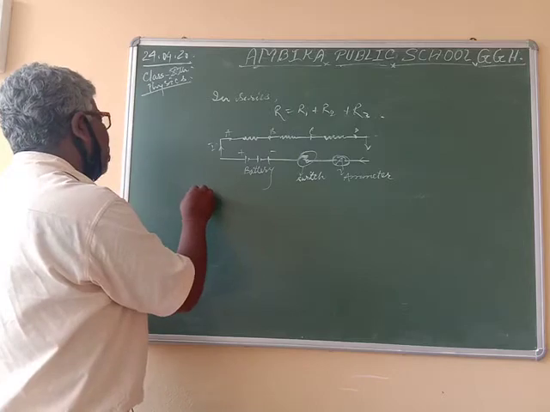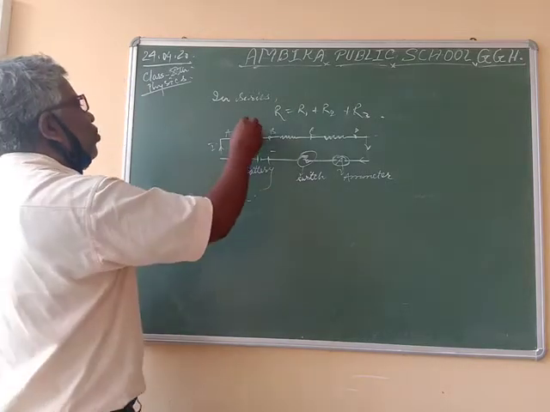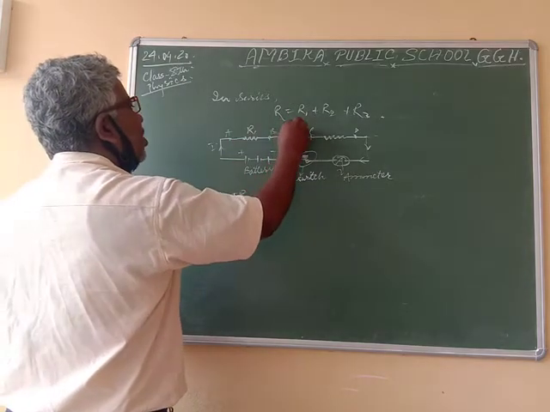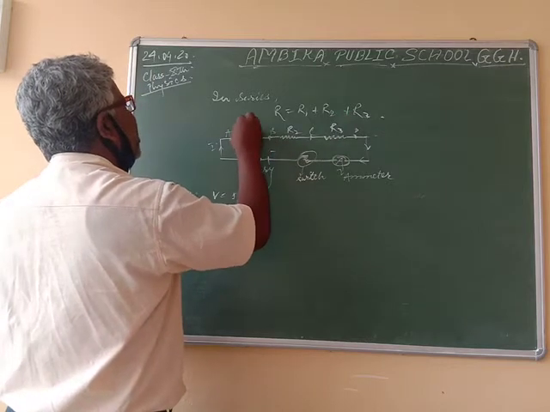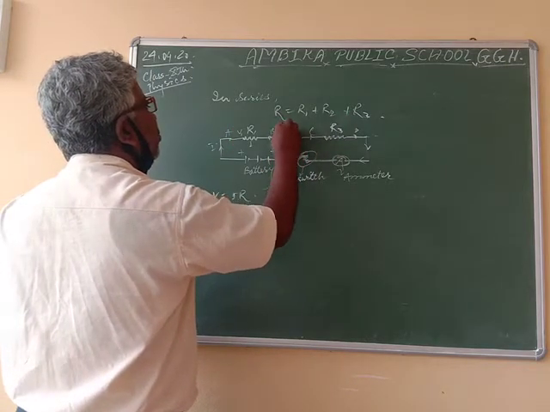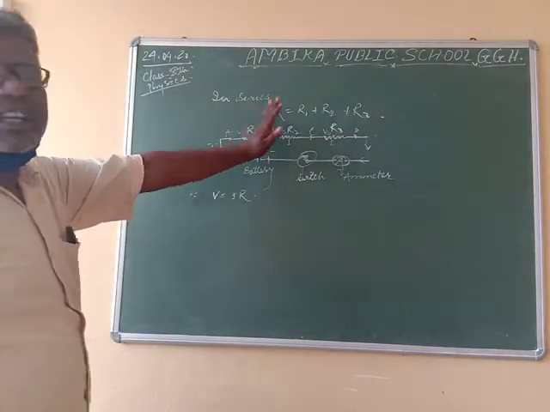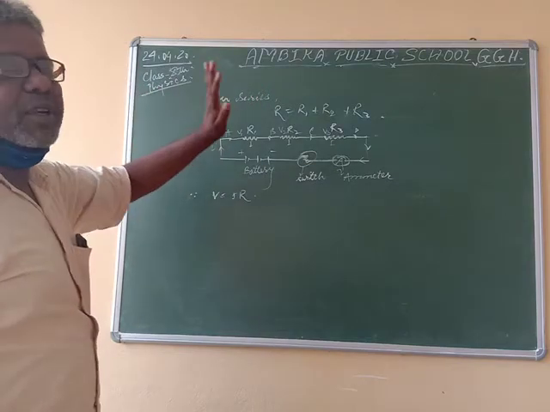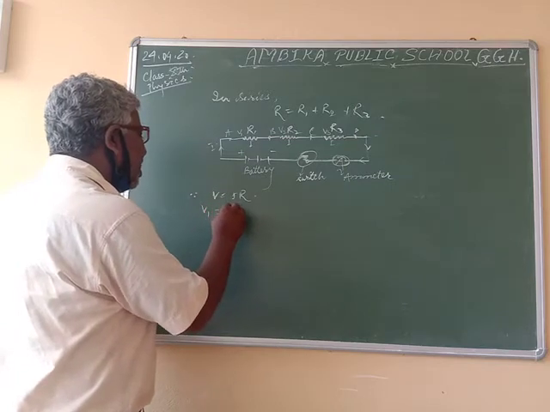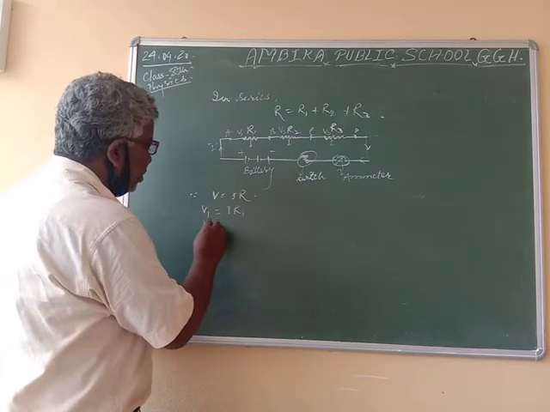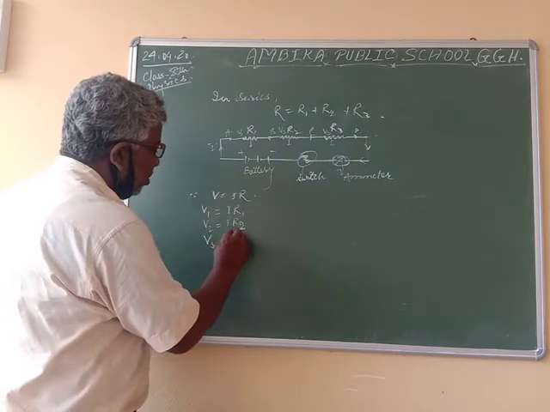As we know from Ohm's law, V is equal to IR. This is R1, R2, R3, with voltages V1, V2, V3. It means voltage varies while current remains constant. That's why V1 is equal to IR1, V2 is equal to IR2, V3 is equal to IR3.